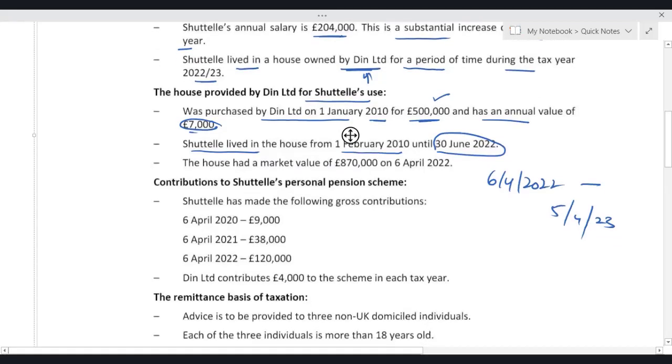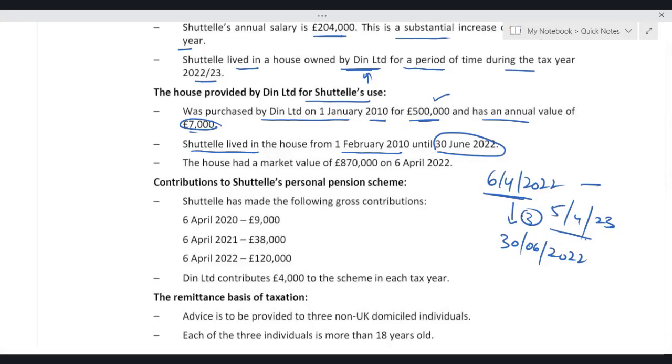So in the current tax year, which started on 6 April 2022 and ends on 5th April 2023, Shuttle lived only for 3 months, from 6 April 2022 till 30th June 2022. So there are 3 months. So in the current tax year, Shuttle has lived there only 3 months.